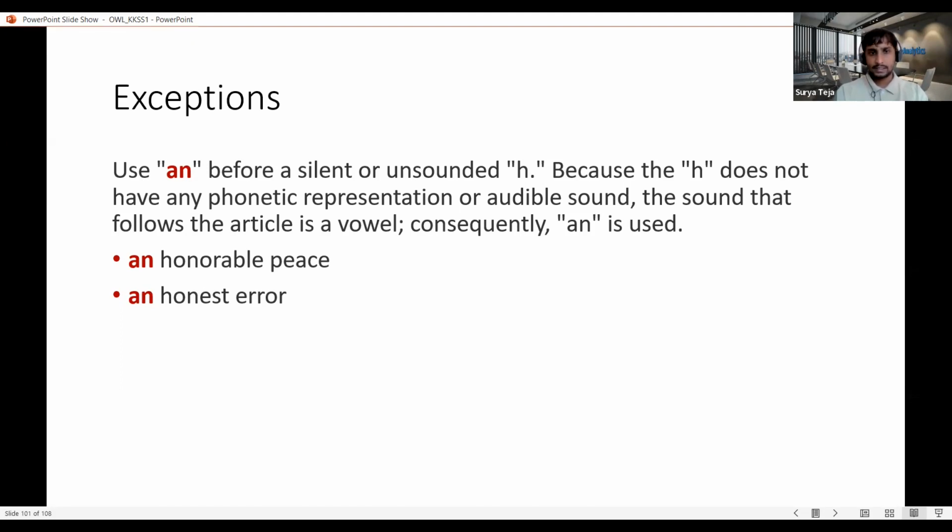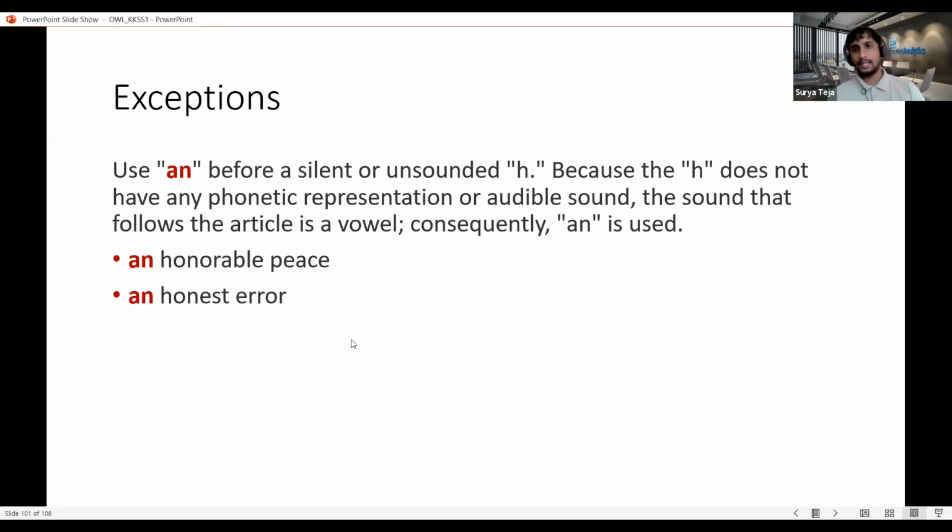So whenever the H is silent and the next letter after H, if the word is starting with the vowel sound, here in this case it is an honorable piece. It is not "honorable," it is "an honorable," so honorable is giving a vowel sound. That is the reason we use an honest error. So it is also talking about this thing. And if you see, error is the noun, honest is the adjective. So the adjective sound is starting with O, honest error. So here we are using an.